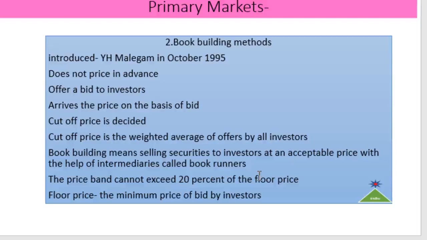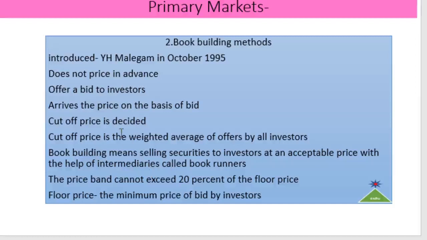And accordingly the sale of securities happens in the primary market. In this method, the price band cannot exceed 20% of the floor price. Floor price is the minimum price at which a bid can be made by the investors. It is flexible, set by the merchant bankers in consultation with the issuing company. This method refers to the process under which pricing of the issue is left to the investors. This is the book building method.